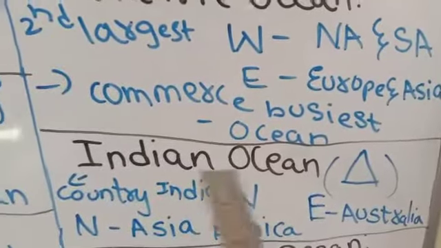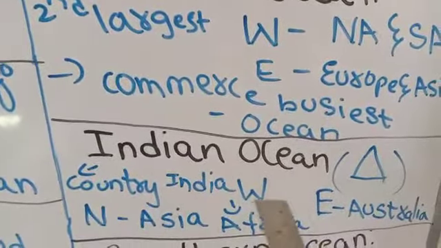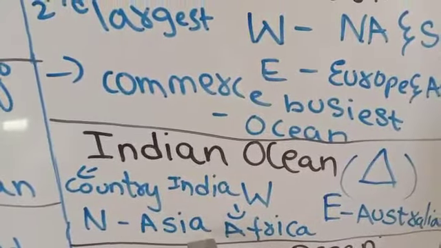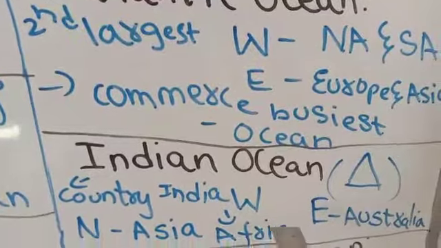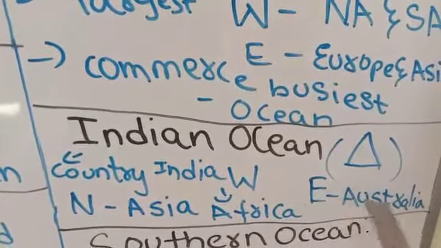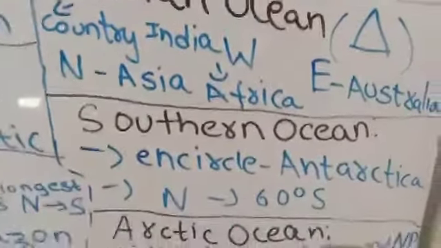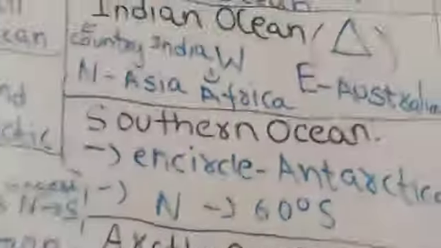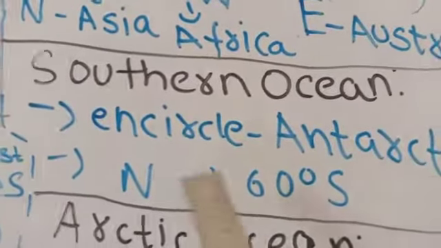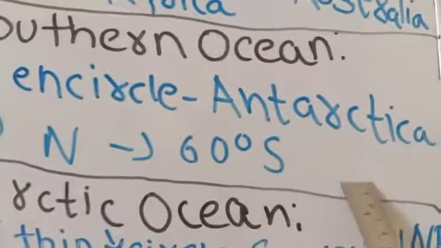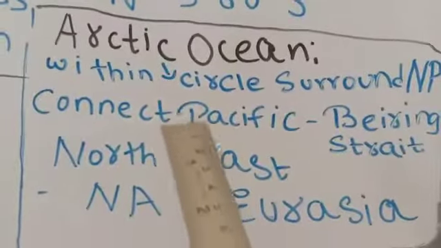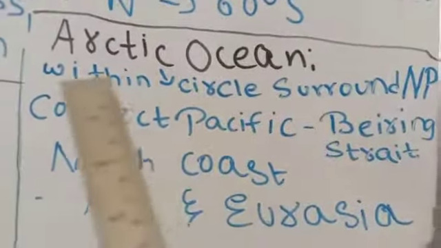Next, Indian Ocean is the only ocean which is named after a country, India. It is triangular in shape. In the north, it is bound by Asia, in the west by Africa, and in the east by Australia. Next, we'll move to the Southern Ocean. It encircles the continent of Antarctica, and from north it extends to 60 degrees south latitude.